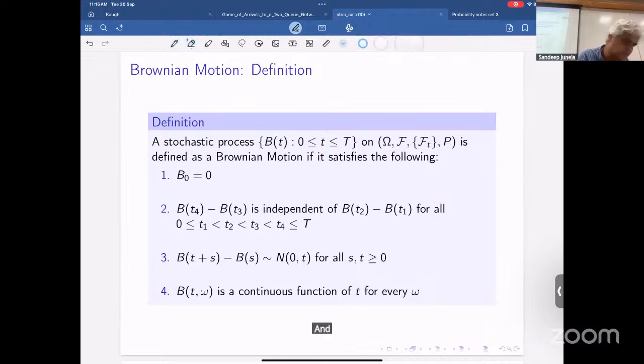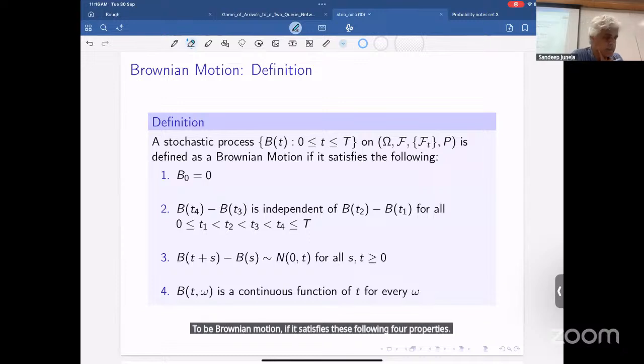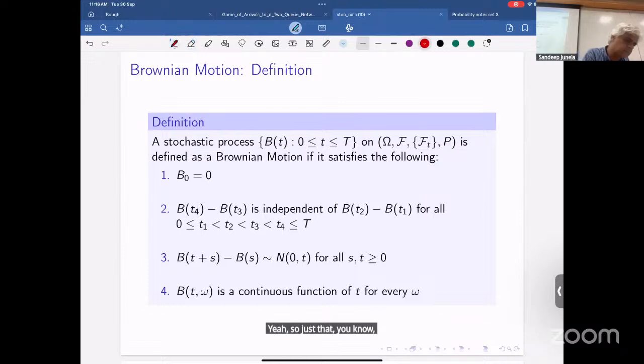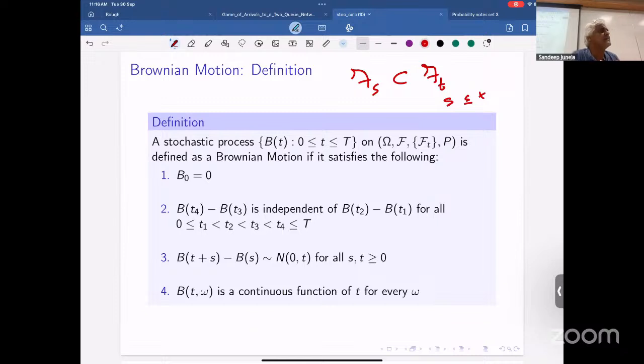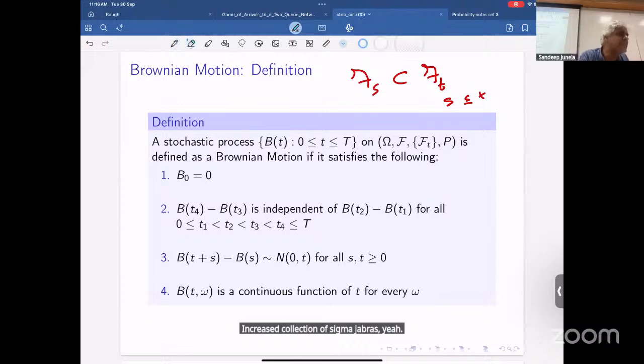And we'll call this process B of T to be Brownian motion if it satisfies these following four properties. Filtration, yeah. It just has this: if t is greater than s, then you have an increasing sequence of sigma algebras, an increasing collection of sigma algebras. So it's exactly how it should be.